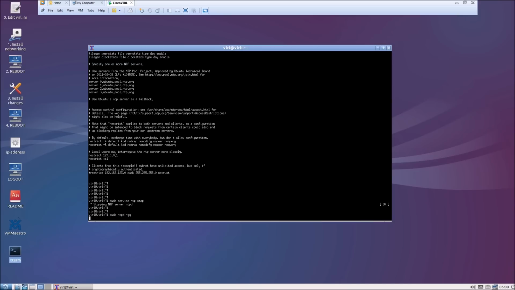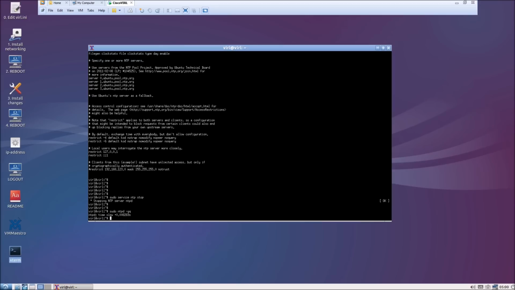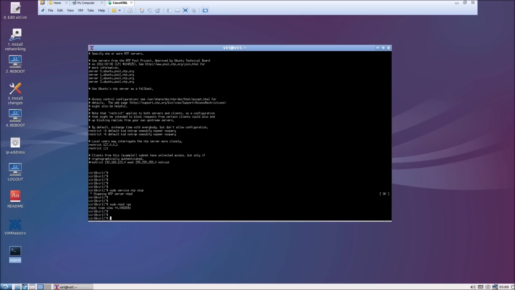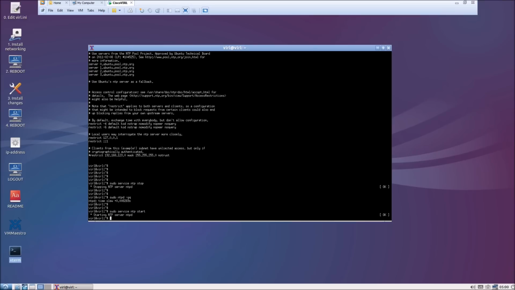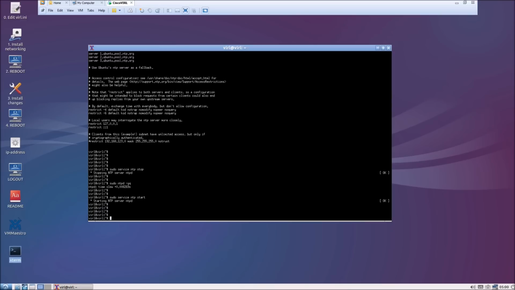After we get the return back, let's start the service with sudo service ntp start. After that you should wait at least 3 minutes for NTP to synchronize, and then you can check the associations and peers. So give about 3 minutes.